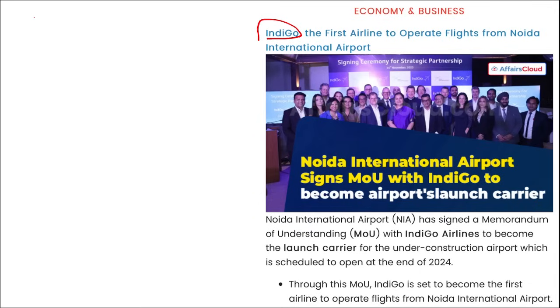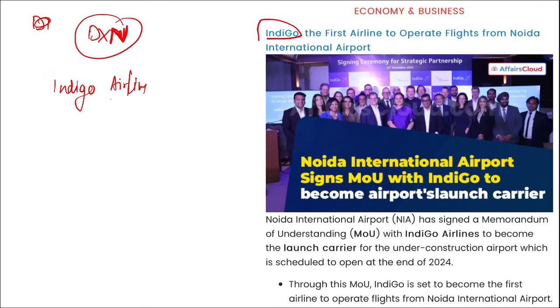Correct? Mark this. And for Noida International Airport, there is a code that will symbolize this airport, that is DXN. DXN. Right? Mark this. If we talk about Indigo Airline, the Chief Executive Officer is Peter Albers. Headquarters is in Gurugram, Haryana, and it was established in 2006.